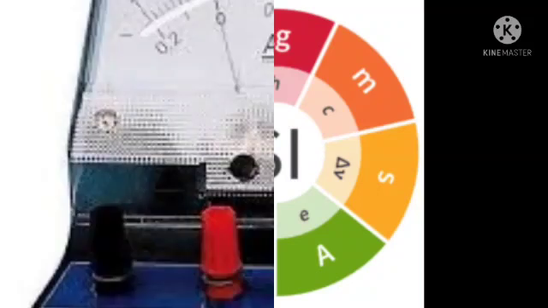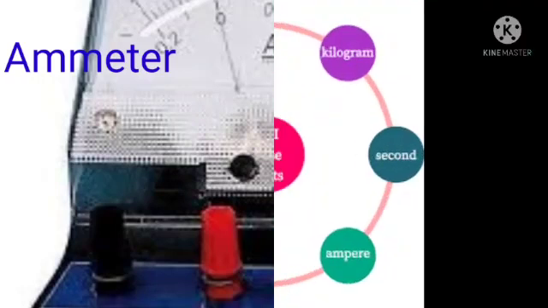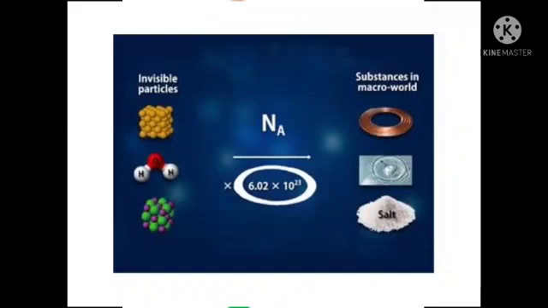What is electric current? Electric current is the amount of electric charge flowing through a conductor in 1 second. Electric charge is measured in coulomb. The SI unit of electric current is ampere and it is denoted as A. Ammeter is the device used to measure the electric current.